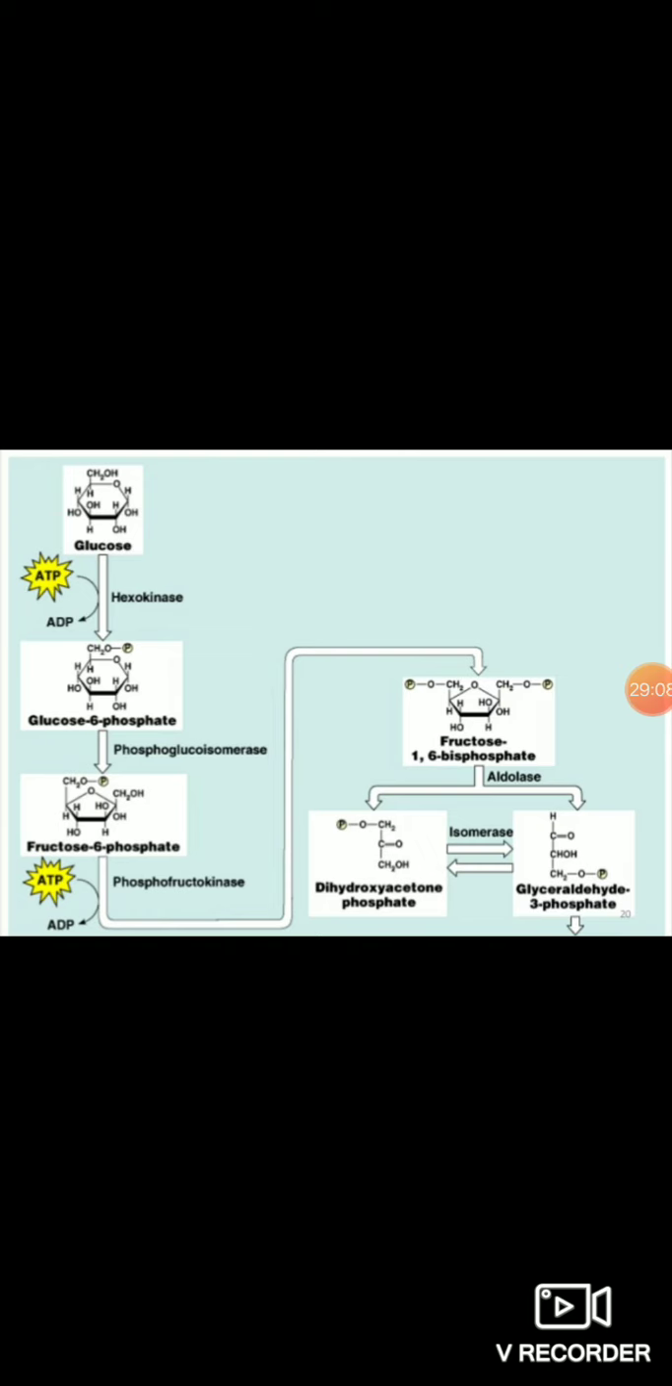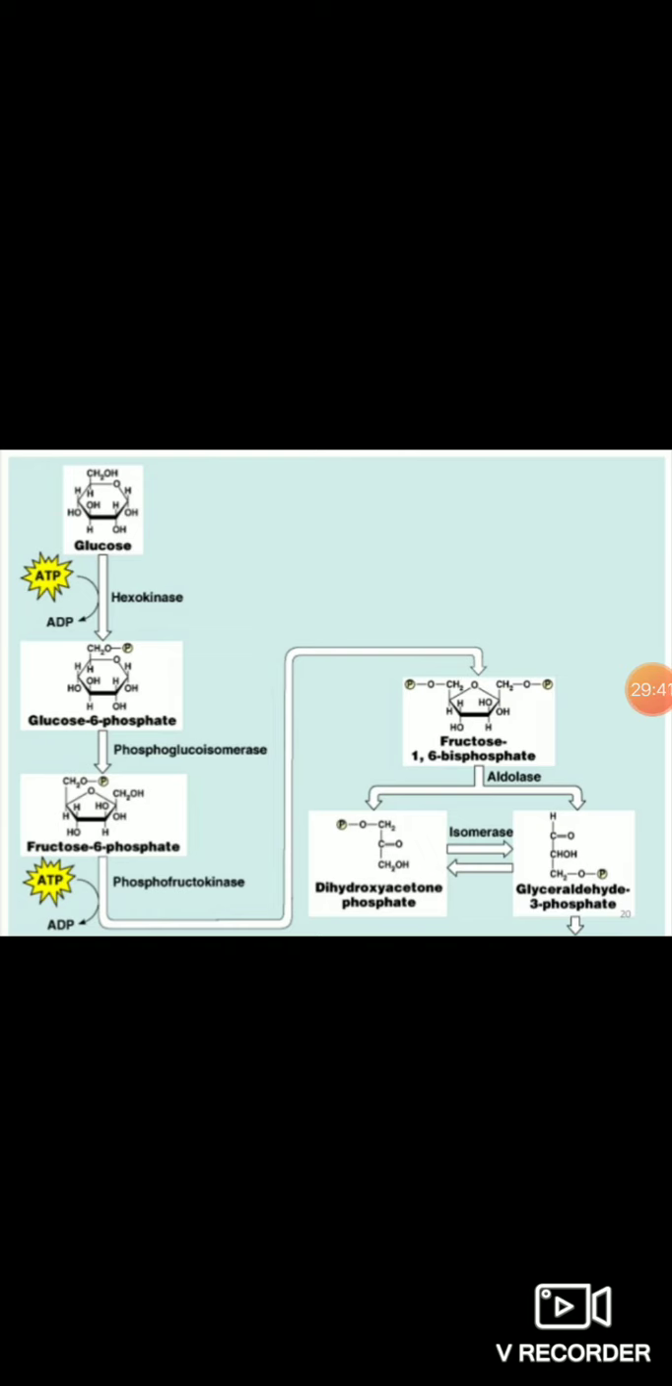This is also a reversible step. Everything is reversible over here, only 3 steps are irreversible. Which are the 3 steps? Hexokinase and phosphofructokinase, these are the 2, and we'll see the further one, okay. Understood up to this? This is called the preparatory phase. These are the first 5 steps: glucose to glucose 6 phosphate, to fructose 6 phosphate, to fructose 1,6 bisphosphate, to the dihydroxyacetone phosphate and glyceraldehyde 3 phosphate.